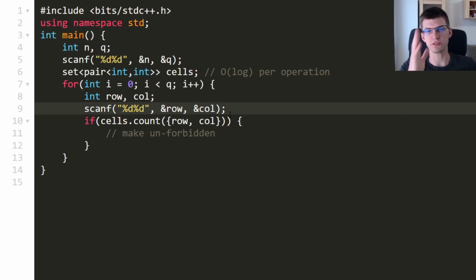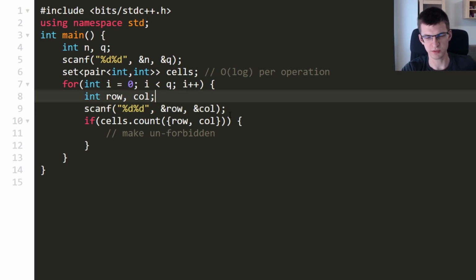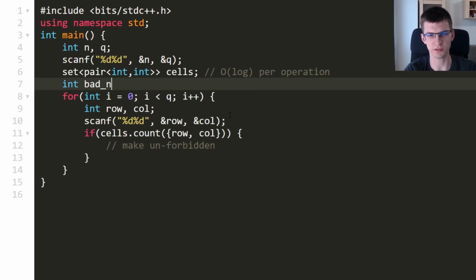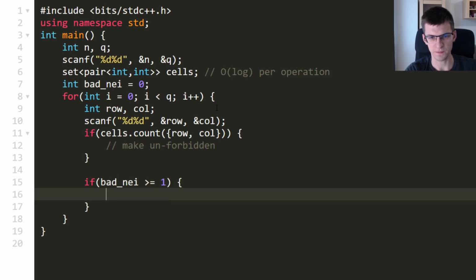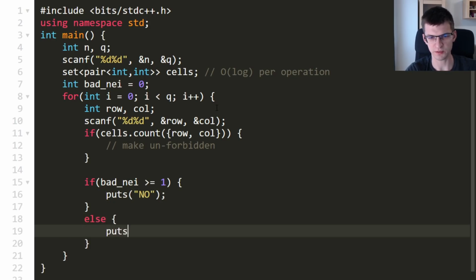My first idea for a solution was about columns, for every column to check if there are two forbidden cells there. Now I realize that I also need that for diagonals, but I don't need a separate counter for every diagonal. I just want to detect if there are two forbidden cells next to each other, and that's it. Similarly to columns, I'm going to create a counter, neighbors, initially equal to 0, and when I detect two forbidden cells next to each other, I will increase it by 1. And at the end of a query, I will say if neighbors is at least 1, then print no, you cannot get from one corner to the other, else print yes.